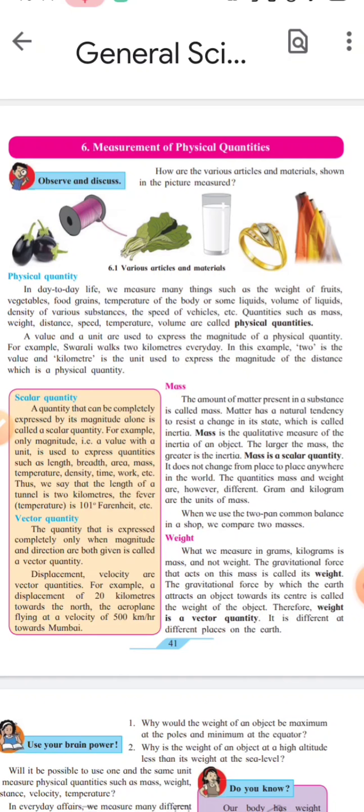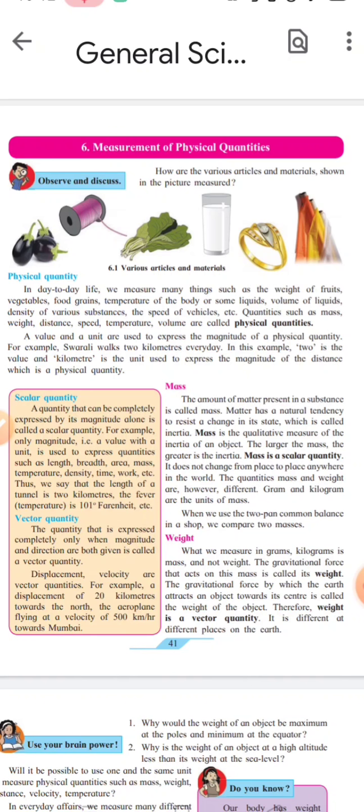Why is the weight of an object at high altitude less than its weight at sea level? Means at sea level the object's weight is more, and at higher altitude like on mountainous areas the weight of an object is less. Why is this? High altitudes like mountains are far away from the center of the earth. Hence weight of an object is less in high altitude regions, and sea level is near to the center of the earth, hence more gravitational force is there. That is why weight of an object is more at sea level.